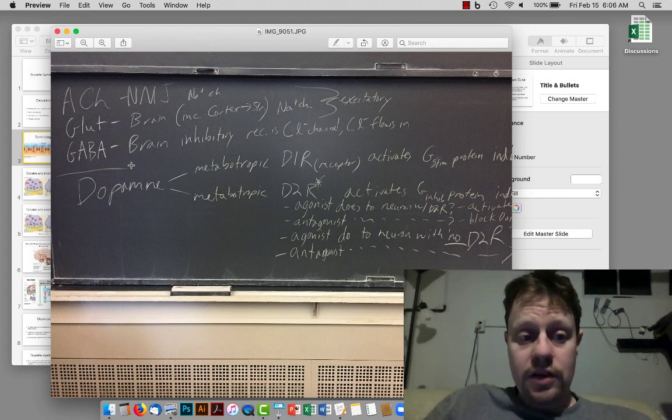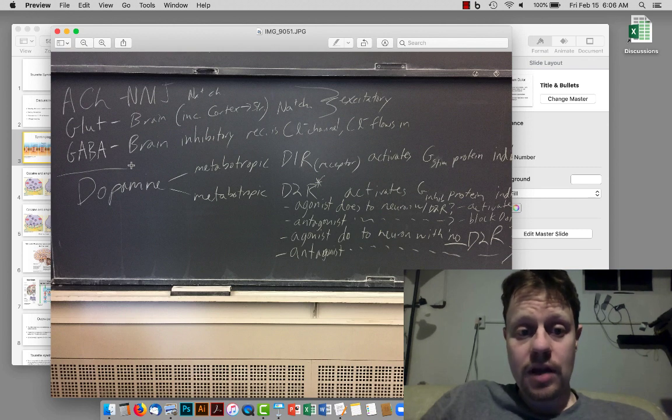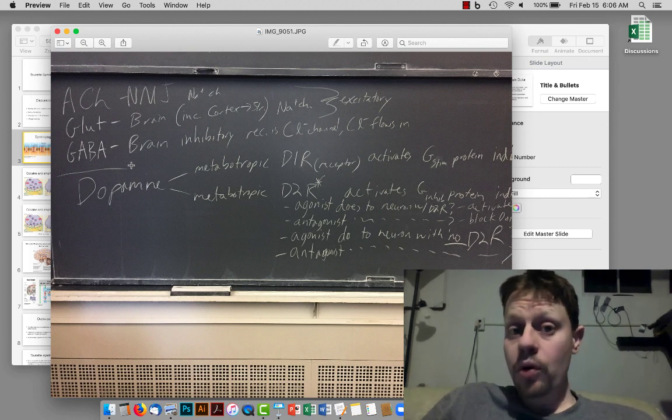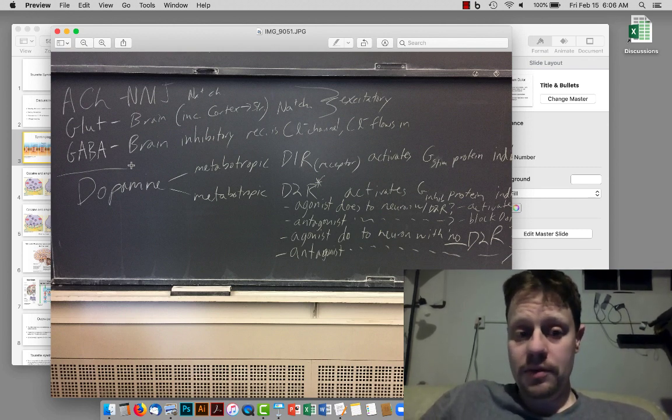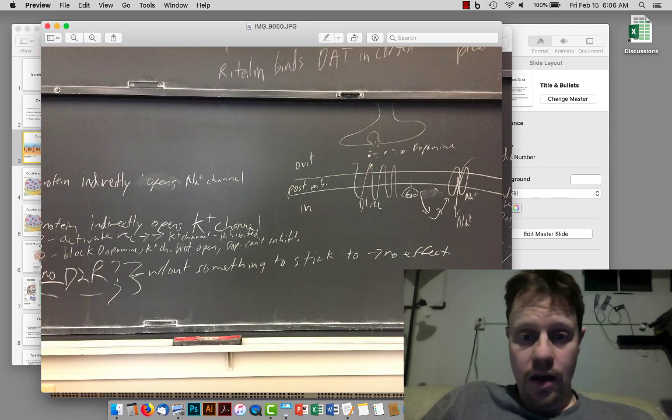Dopamine is the neurotransmitter that we're going to spend the most time talking about in this unit. Dopamine has two different kinds of receptors. Neither one is an ion channel. Both of them are metabotropic receptors, and metabotropic receptors have indirect activation of their targets.